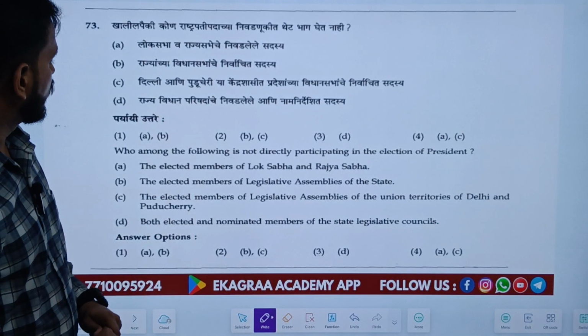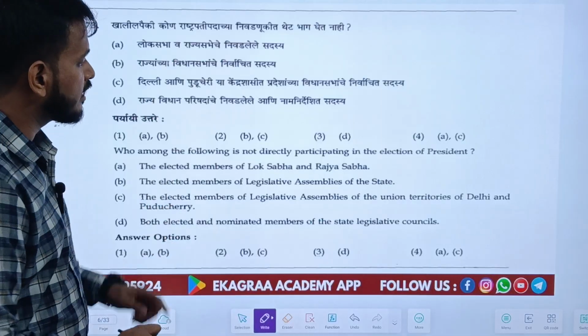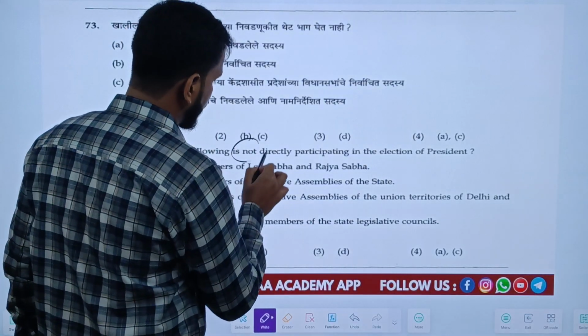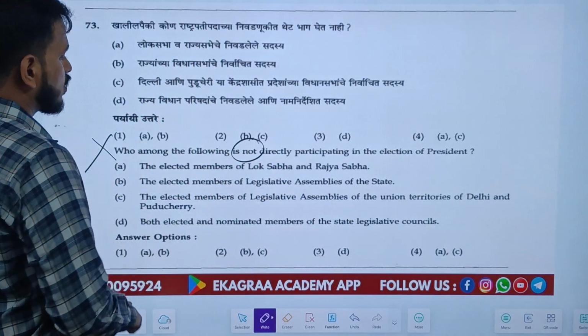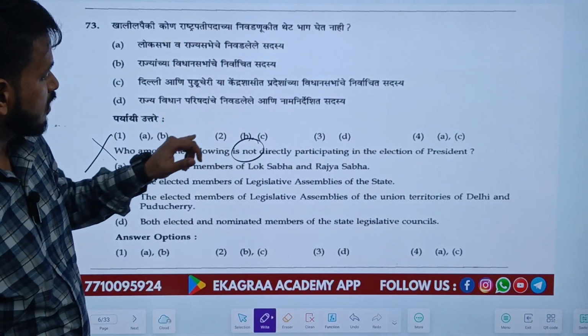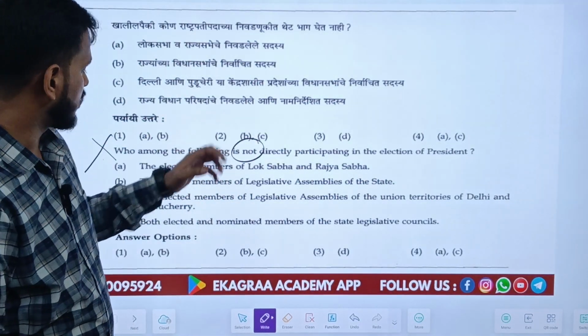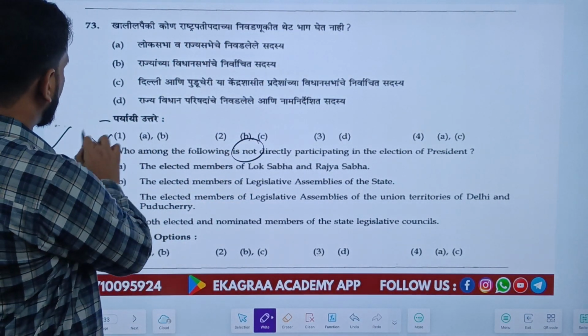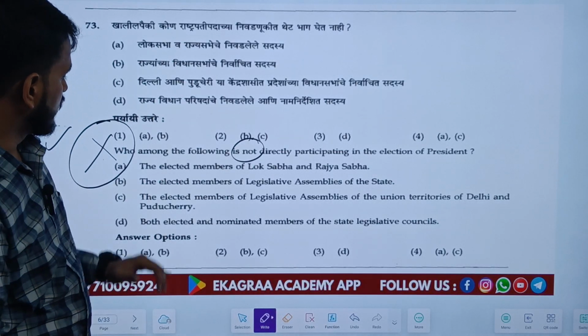The next question: who among the following is not directly participating in the election of the President? Always remember to mark the sign of what is asked. If the right one is asked, then mark the right one. If the wrong one is asked, mark the wrong one.